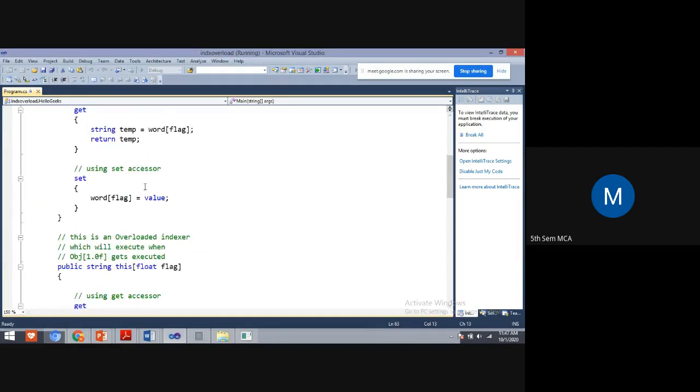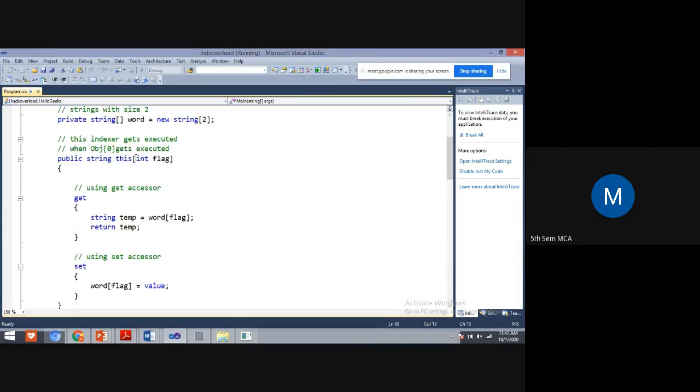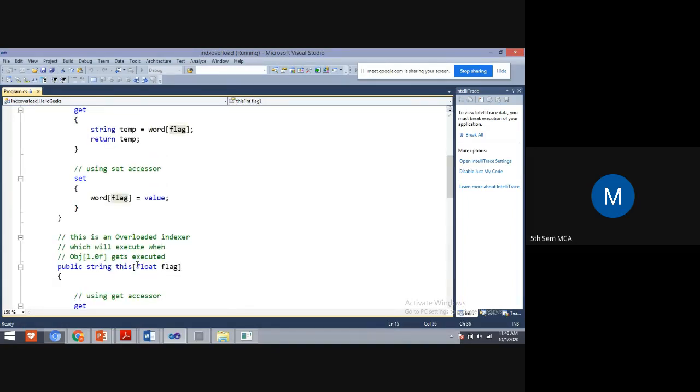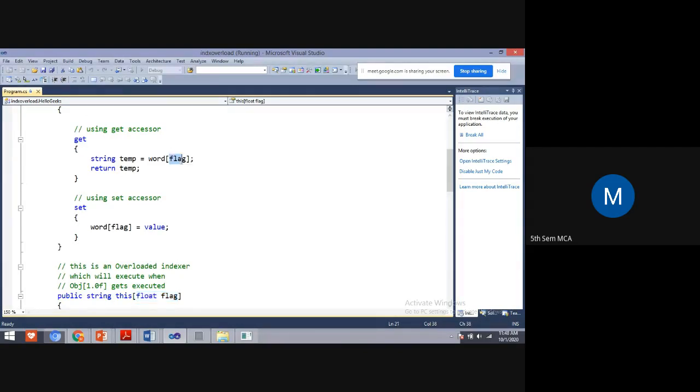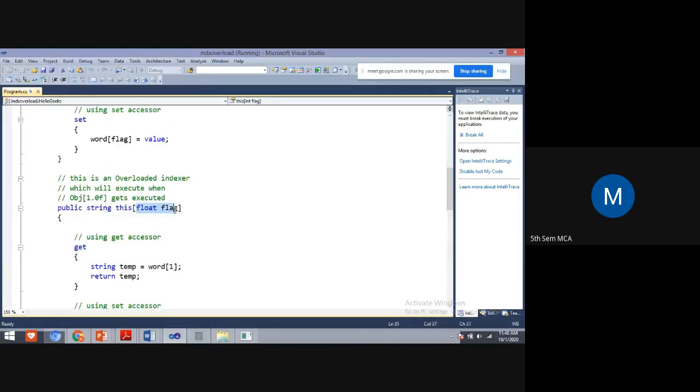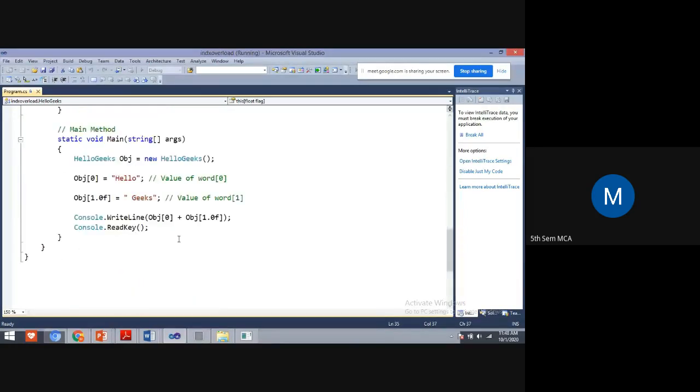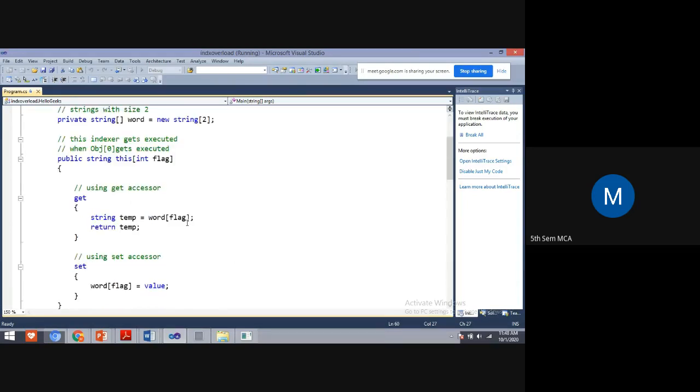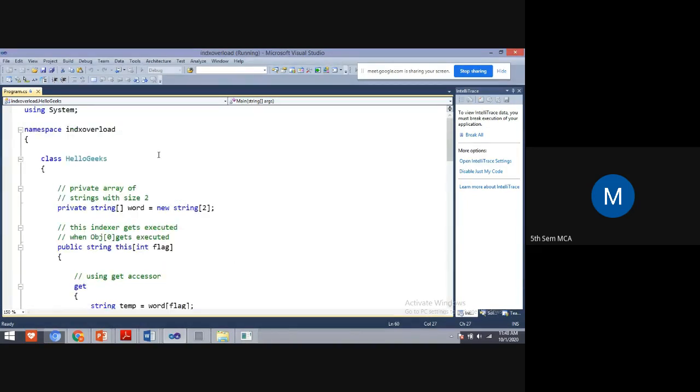See here, students, in the first property I have taken an integer variable, and in the second property I have taken a float variable. The array index value of the first property is an integer and the array index value of the second property is a float. Obj is an object of this hello geeks class, and obj of 0 is the index value of the first property.